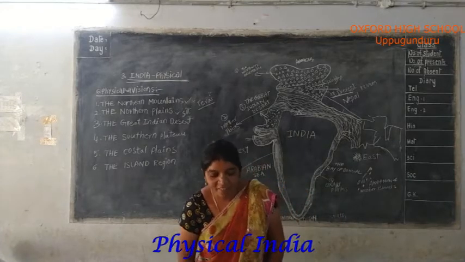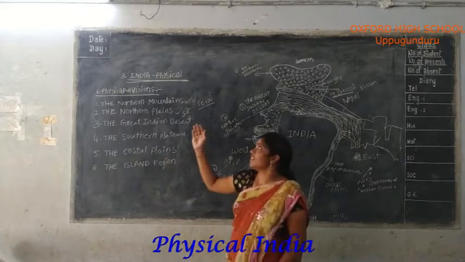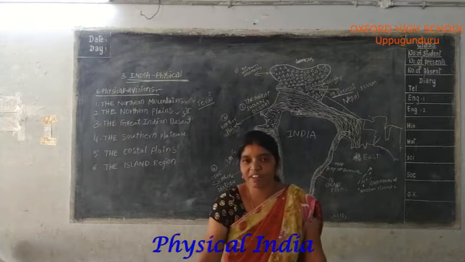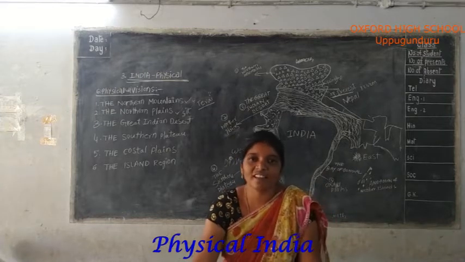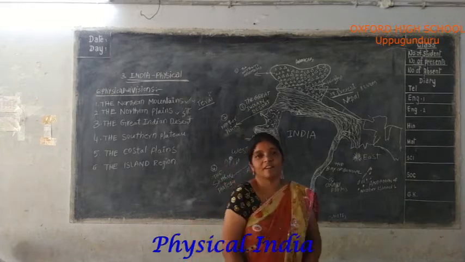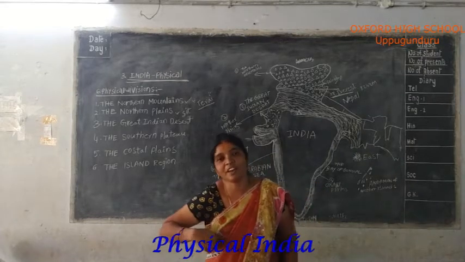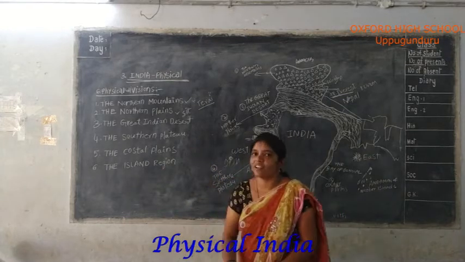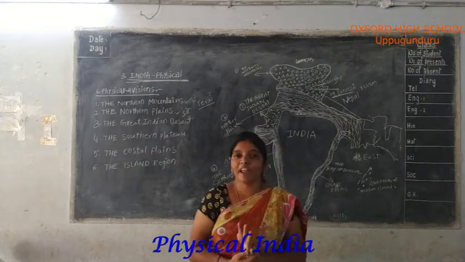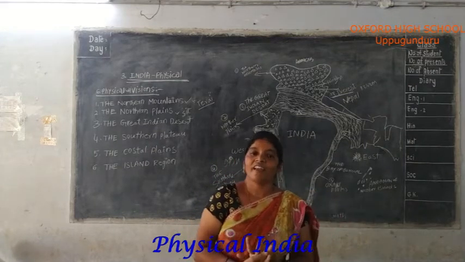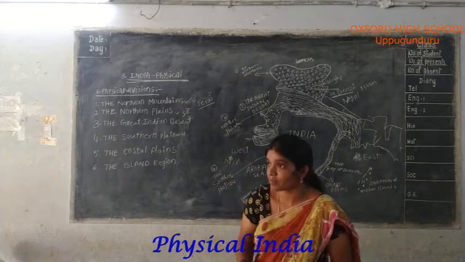Our third lesson is India physical. How many physical divisions are there? Very good, six physical divisions. We already completed two physical divisions. What are they? The northern mountains and the northern plains.